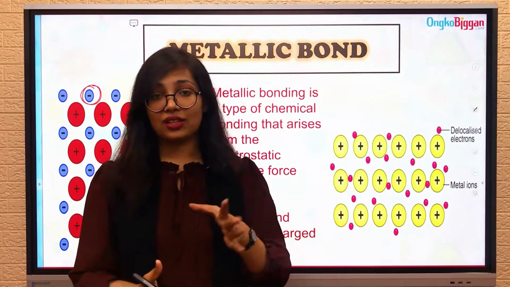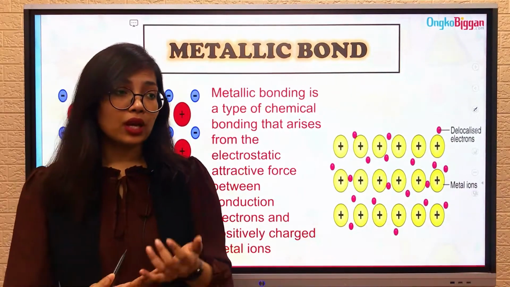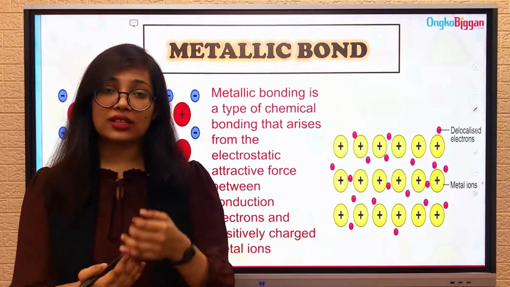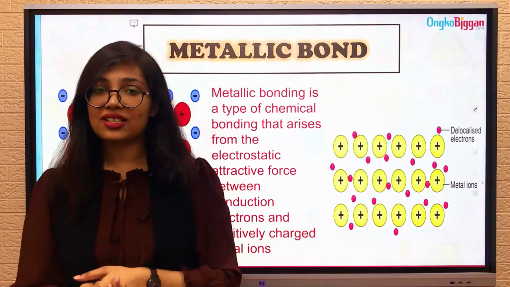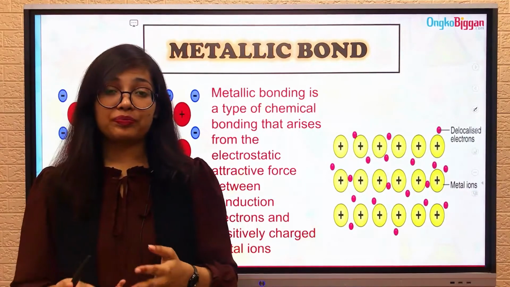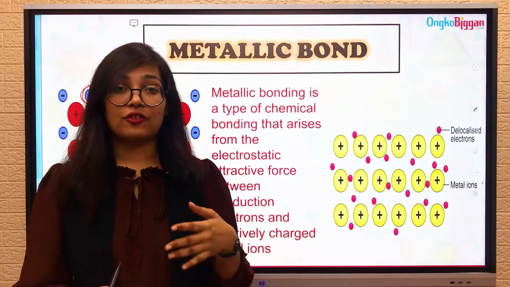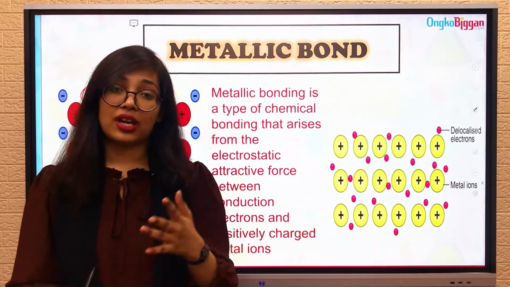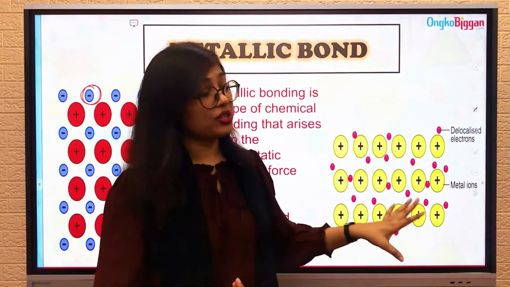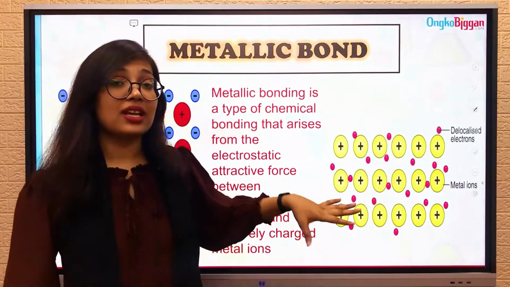Also, these delocalized electrons help metals to conduct electricity. They also help the metal to conduct heat. Metals are thermally conductive. That means they can conduct heat. That is also possible because of these delocalized electrons. Also, metals are really flexible, and they have some other properties, like ductility and malleability. All these characteristics are also because of this metallic bond, and metallic bond is created by these delocalized electrons and these metal ions, which are also known as atomic cores.